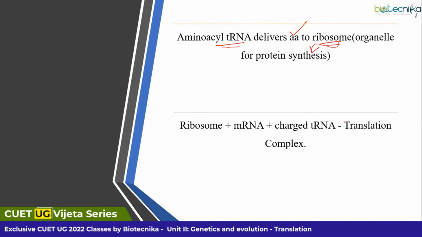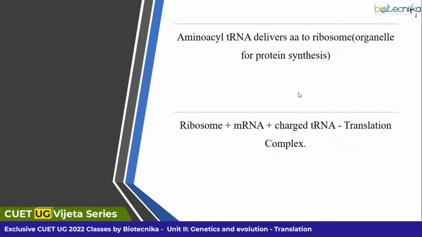So when I say a translation complex, how do we define a translation complex? It is composed of three important ingredients. What are those three ingredients? Ribosome, mRNA, and charged tRNA. When these three components combine together, you are starting a translation event.